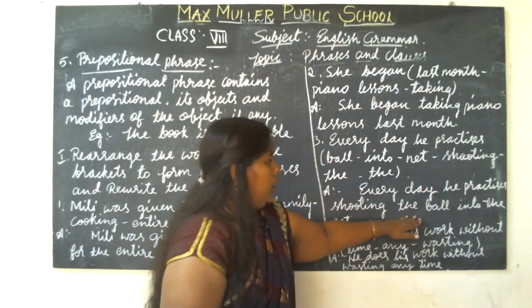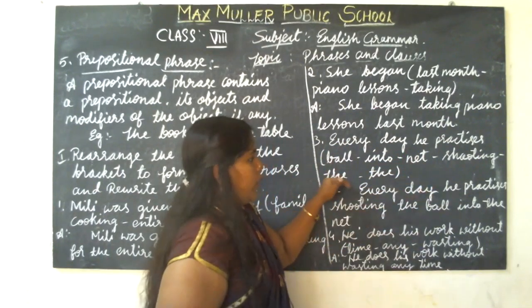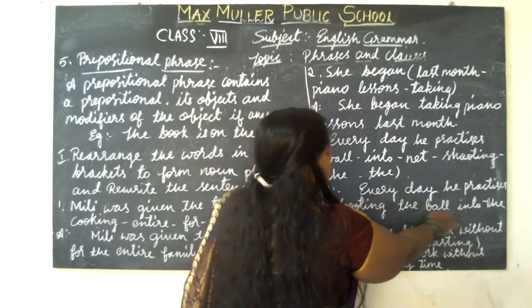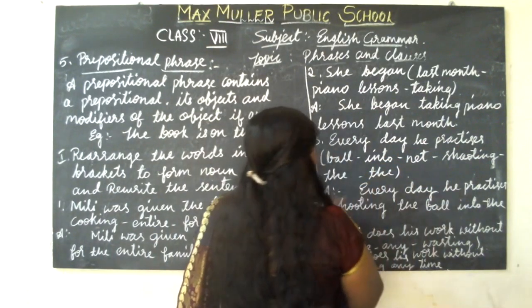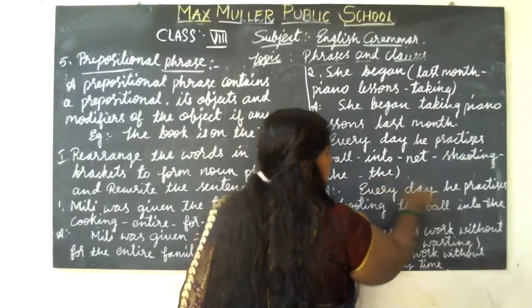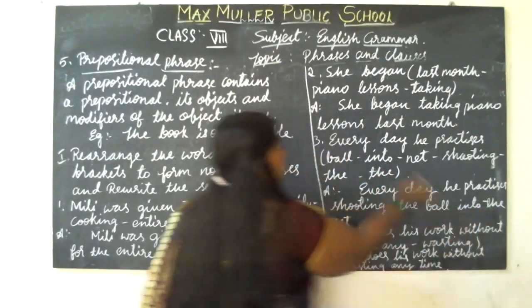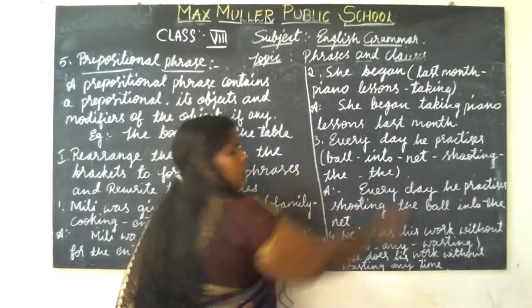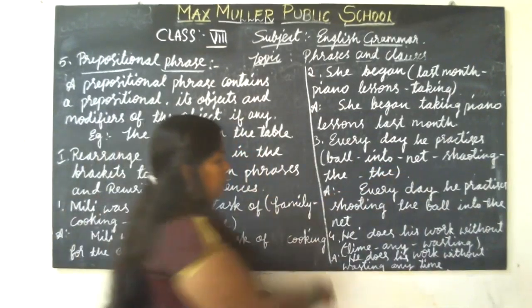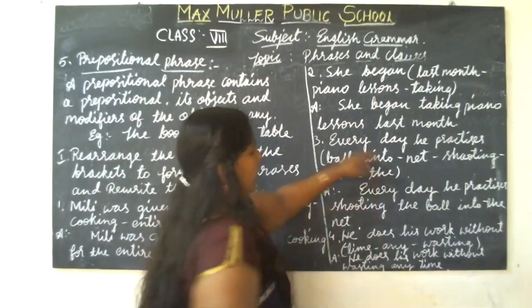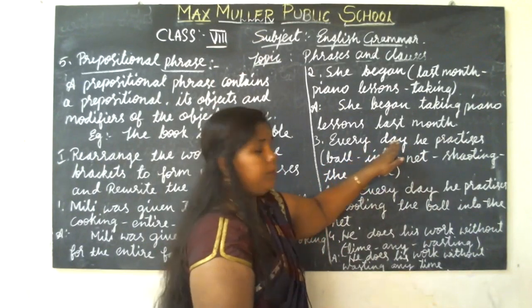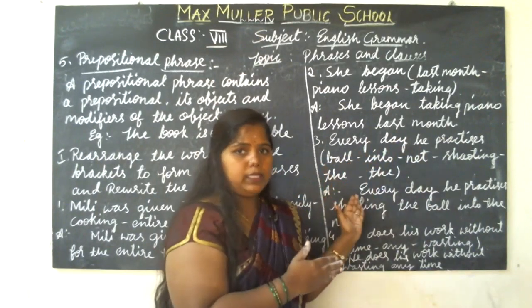The ball, I have taken, then into the net. Got it? So: every day he practices shooting the ball into the net.